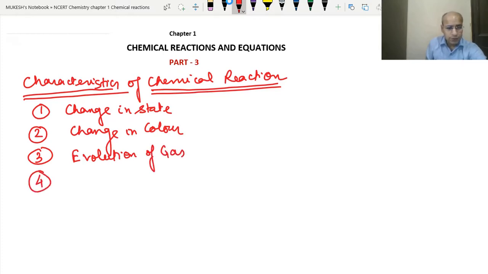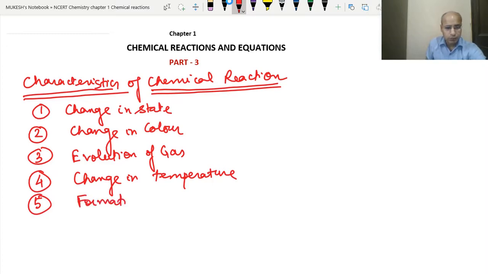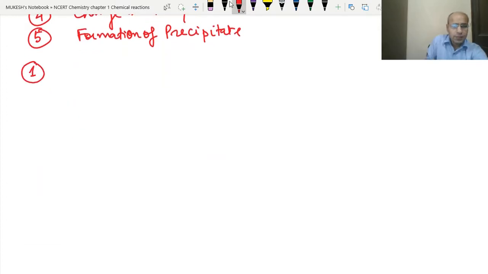Fourth is change in temperature. And the fifth is formation of precipitate. This is also one of the characteristics, formation of precipitate. So we will cover all these one by one. Let's take the first one, change in state.